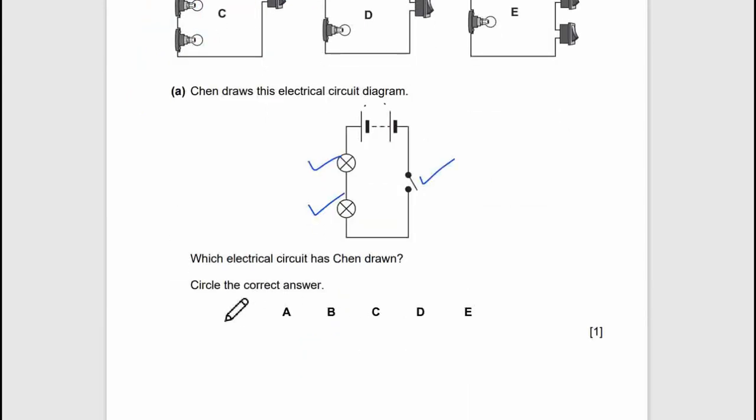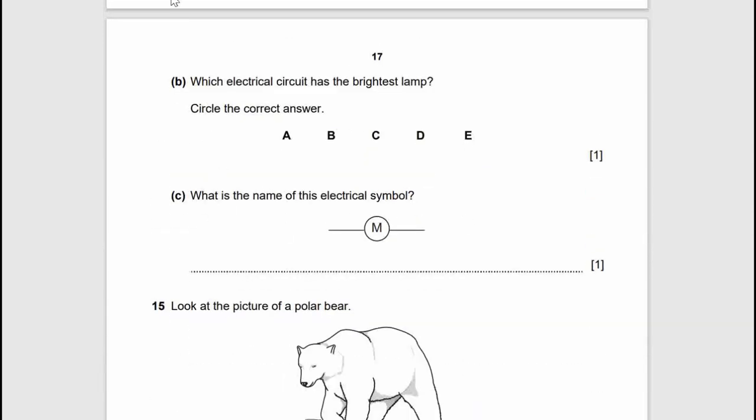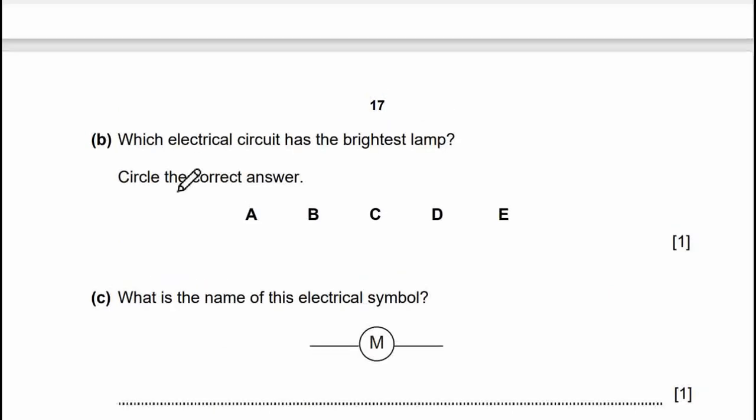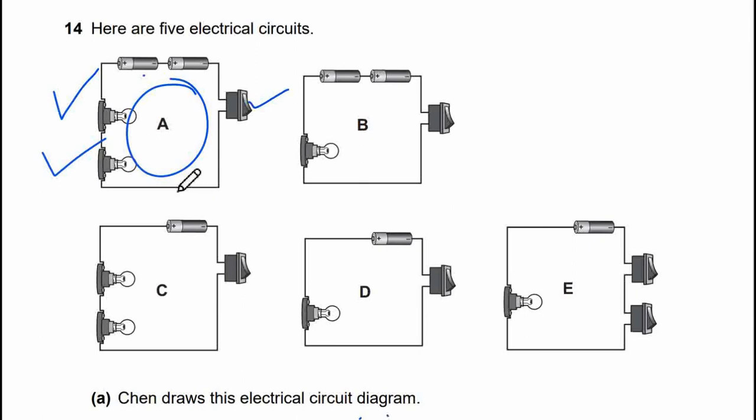Well, now let's move to question B. Which electrical circuit has the brightest lamp? Brightest lamp, it means we compare. This one has 2 power supply.